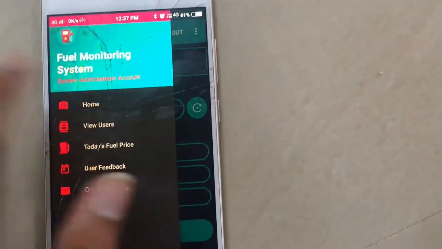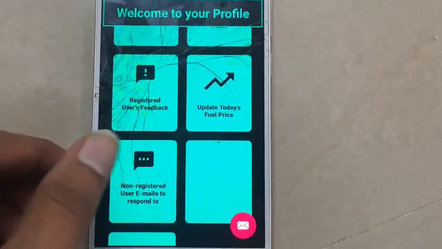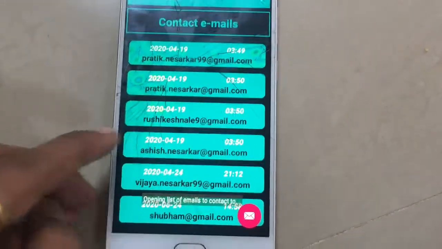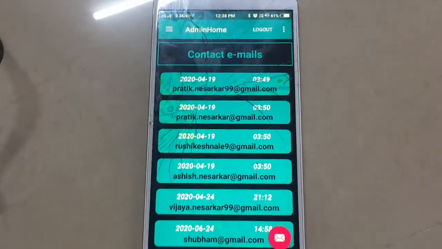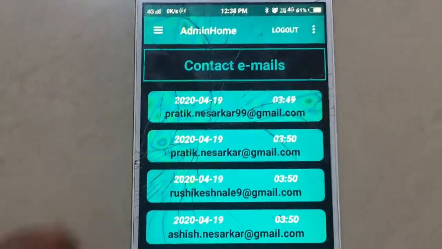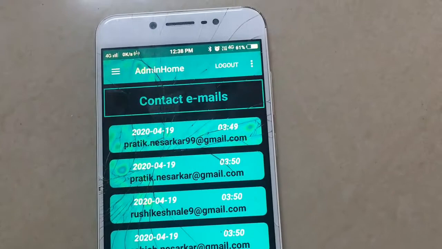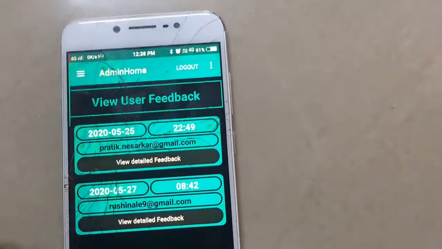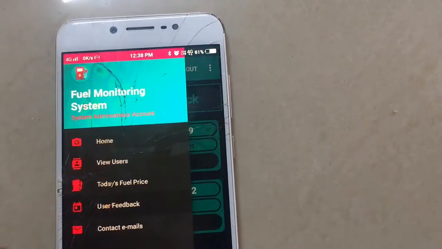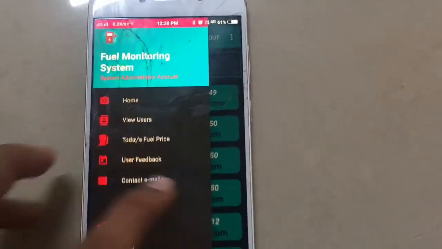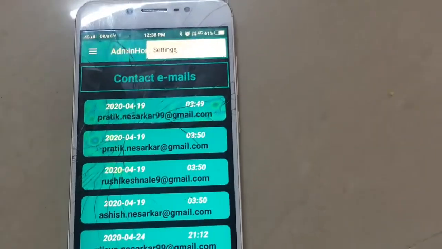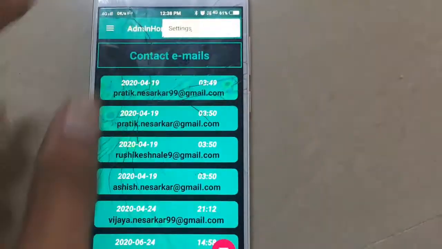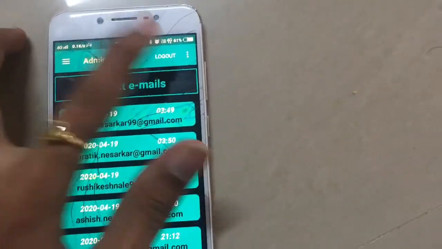So the last field is non-registered emails. These are emails from people who want to contact us regarding the application, which we just saw on the about us page. They will all come in here. Later on, if I want to see the user feedback, we can go in here. So that's all for this admin panel. The admin can just view in and do various things and keep an eye on the system.